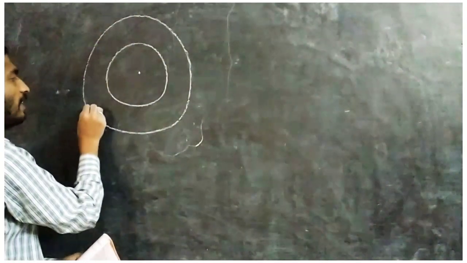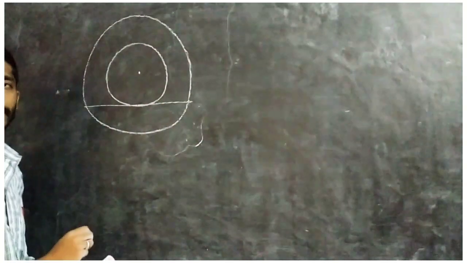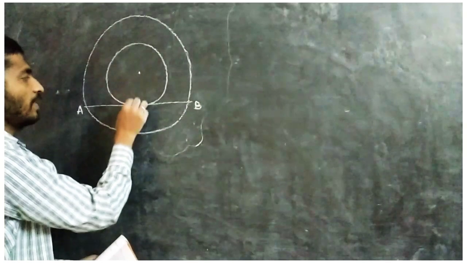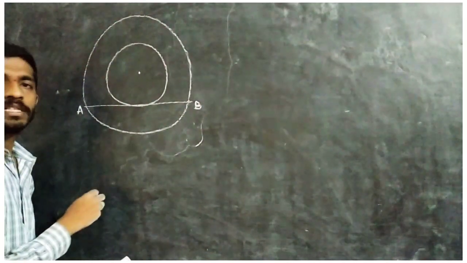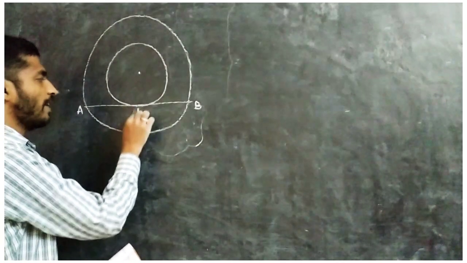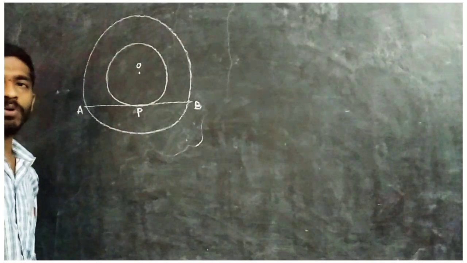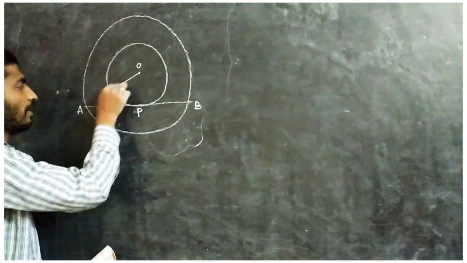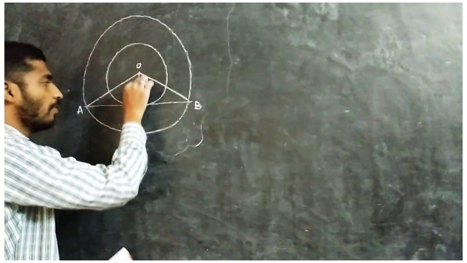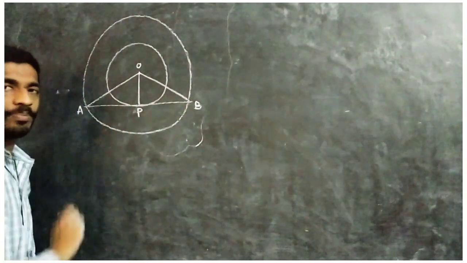And we have to find the length of the chord which touches the smaller circle. Okay, so let's take AB as our chord, which touches the smaller circle at point P. Okay, so this is point P. For this, take the center as O. Now join OA and OB. Similarly, OP also. We have to find the length of AB.